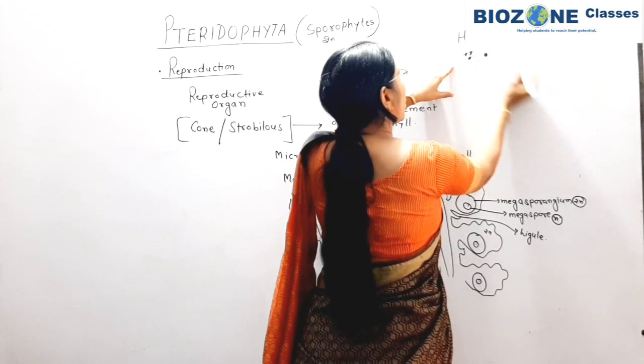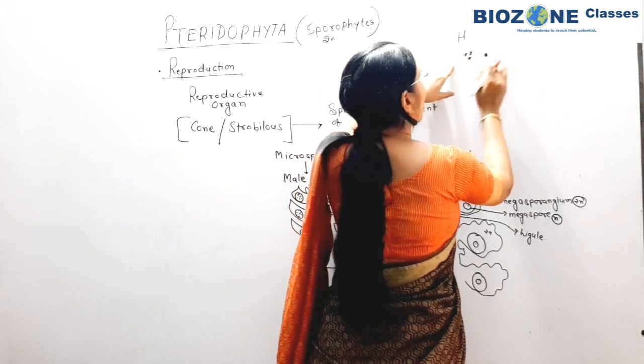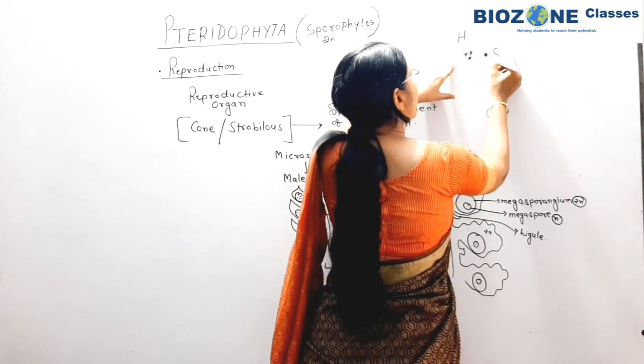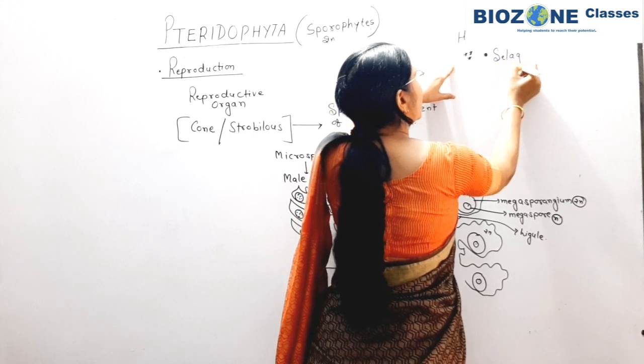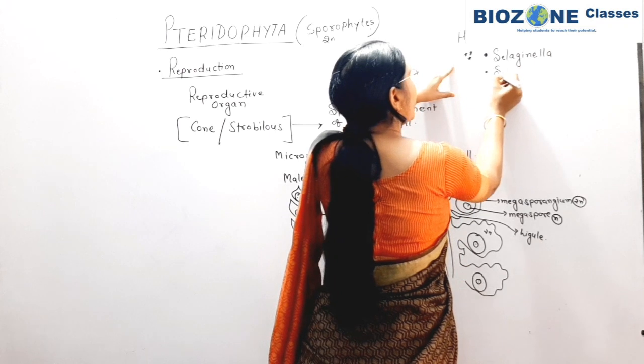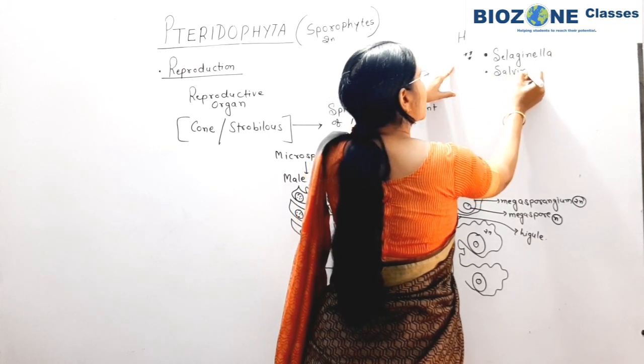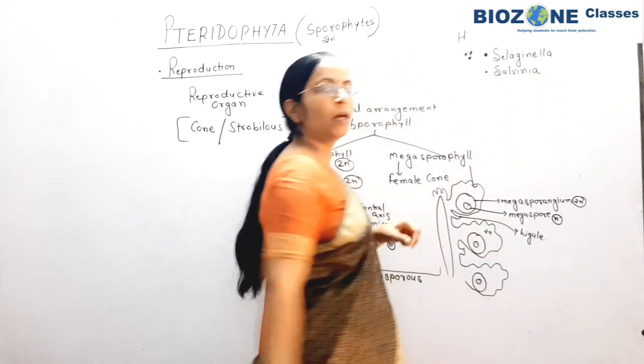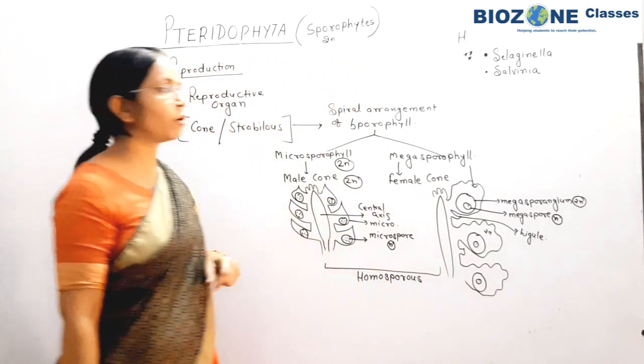And if you solve the question, this question आपको appear होगा. So heterosporous ferns, you remember the example that the Selaginella and Salvinia, बिल्कुल याद करके रखिएगा, these Selaginella and Salvinia are the two heterosporous ferns.